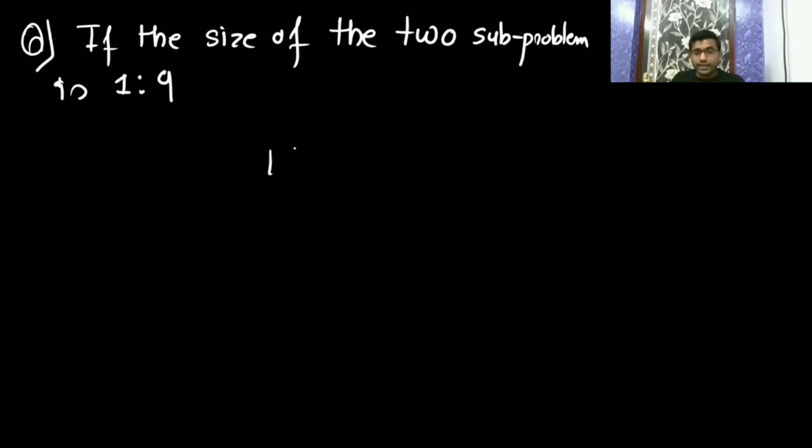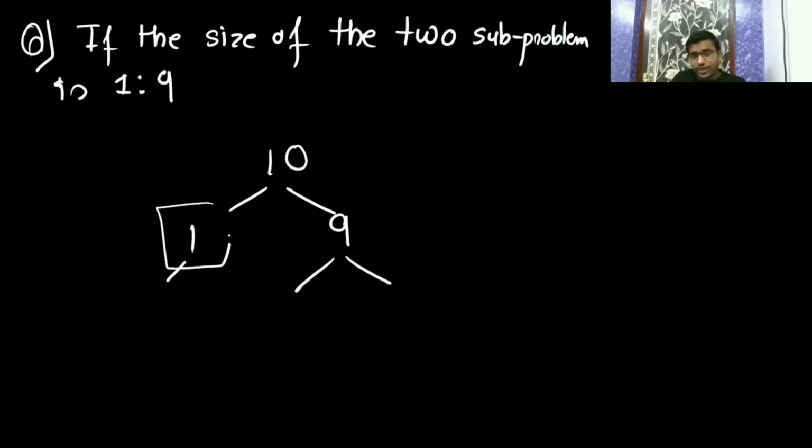So if it has 10 elements, one part will have one element, then the other 9 elements. Then again this 9 elements is divided, and this reaches 1. So the left subtree has reached 1. Then again here it will be 1 by 10, and here it will be 81 by 100, because you multiply with 9 by 10.